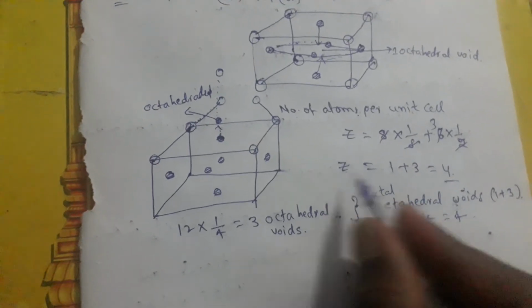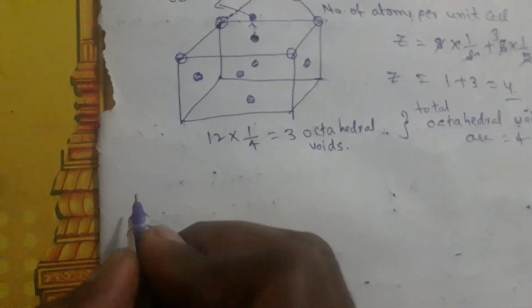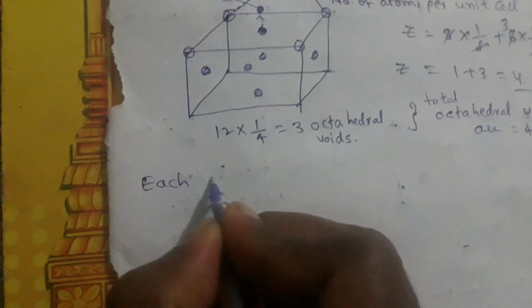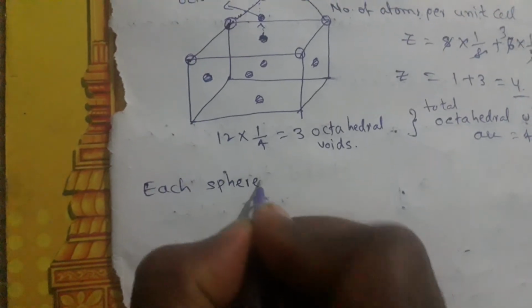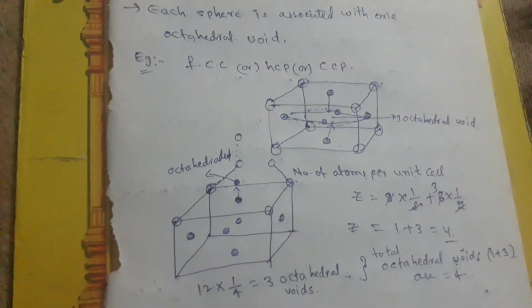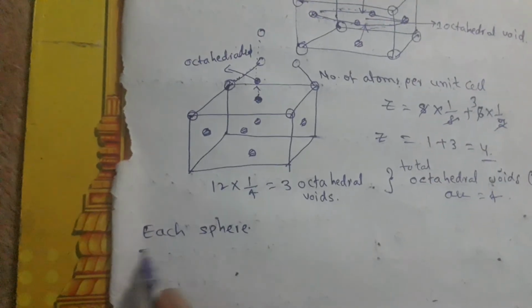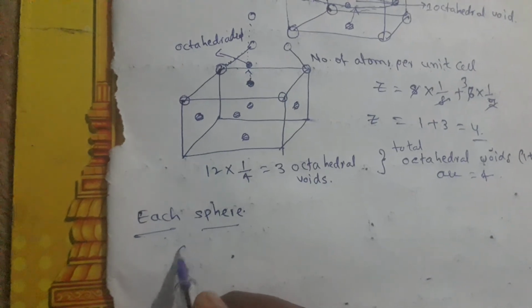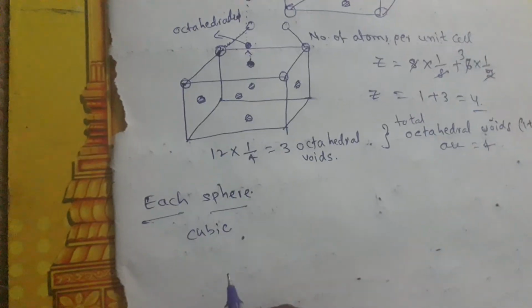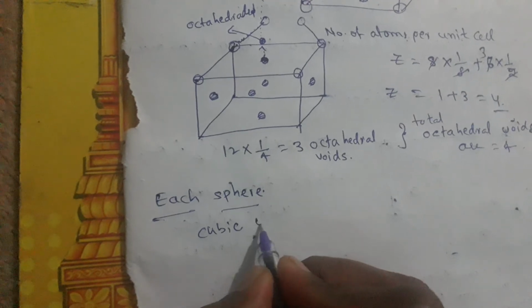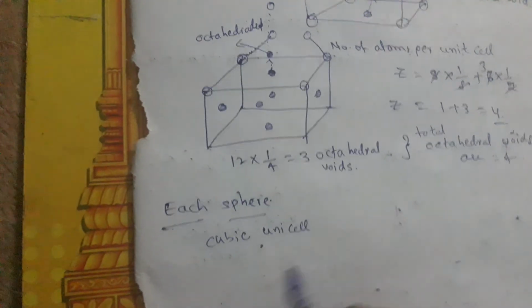That means the Z value that will come here is 4. If you remember this table, you will get a clear idea how the spheres are attached. Each sphere is associated with an octahedral void. We already wrote this. So in this table, if you see each sphere, how the spheres will be there in the cubic unit cell, and cubic unit cell